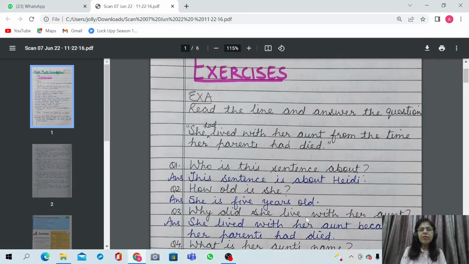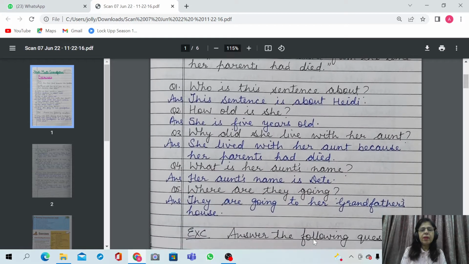Why did she live with her aunt? She lived with her aunt because her parents had died. What is her aunt's name? Her aunt's name is Dete. Where are they going? They are going to her grandfather's house.